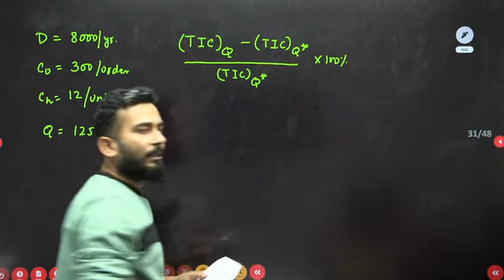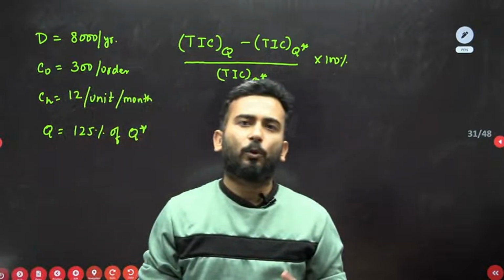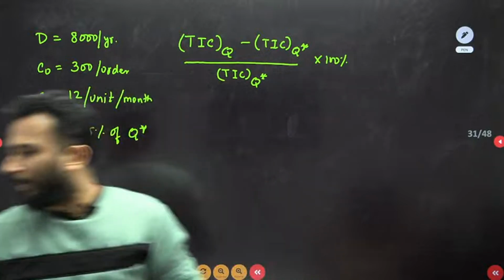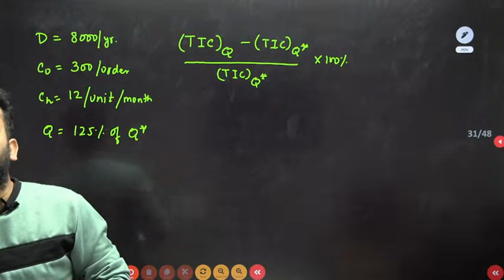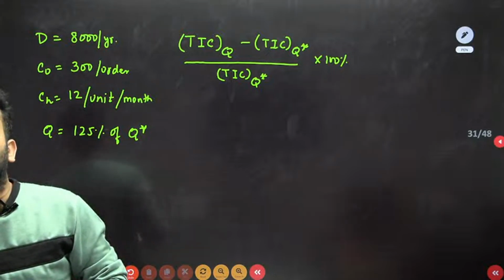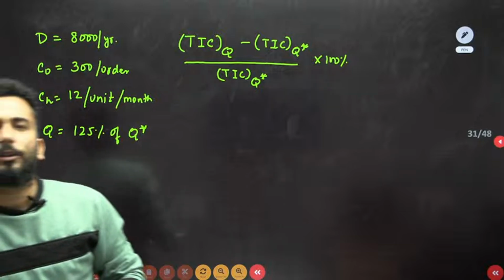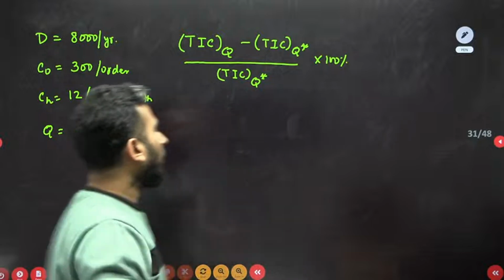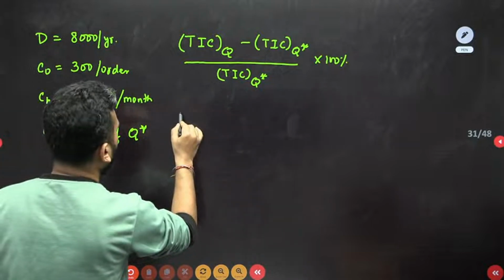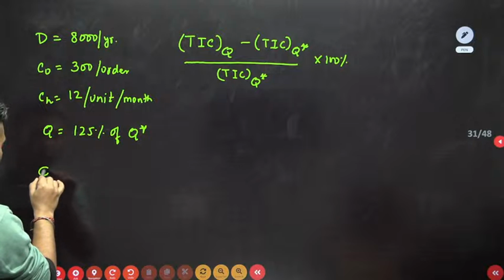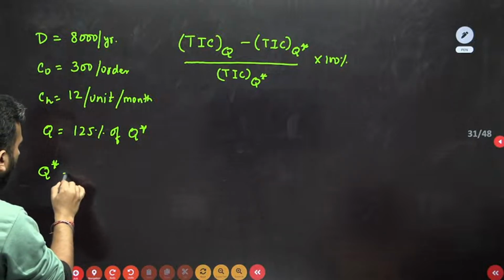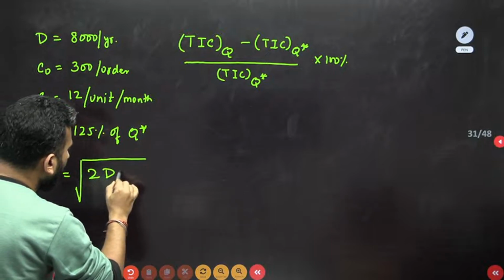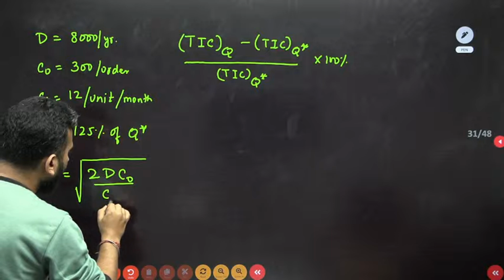My dear friends, we all know that inventory is one of the most important chapters when it comes to GATE, and in my smart revision I've discussed an inventory question every time, and again an easy question has come. So how to do it, my dear friends? First I'll calculate the Q star value. The Q star value is nothing but the square root of 2D C naught by CH.